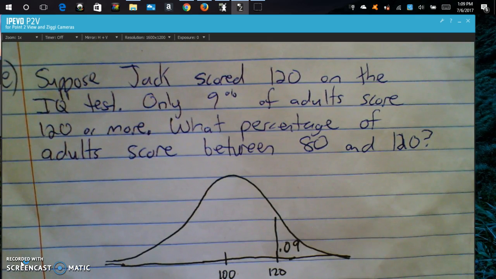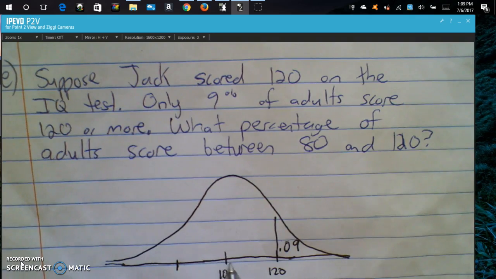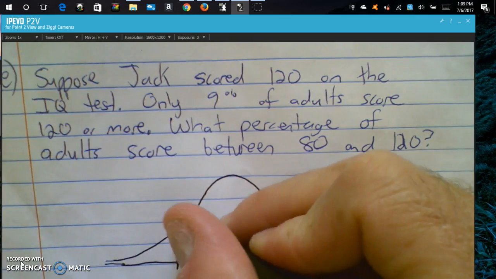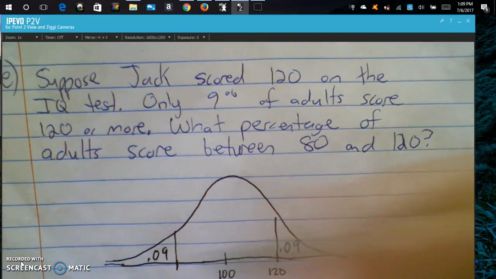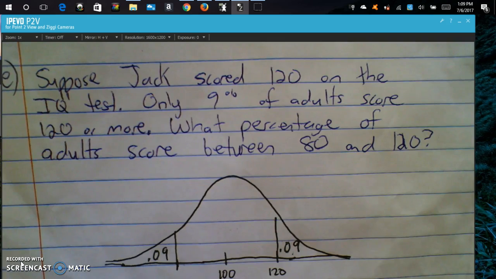So that's 9%. We want to know the percentage of adults who score between 80 and 120. Now, 80 is exactly the same distance away from 100 that 100 is from 120. And since the normal distribution is perfectly symmetric, those would be the same percentages. So if there's 9% here, there's also going to be 9% here that score below 80. The same percentage that score above 120 is the percentage that will score below 80.